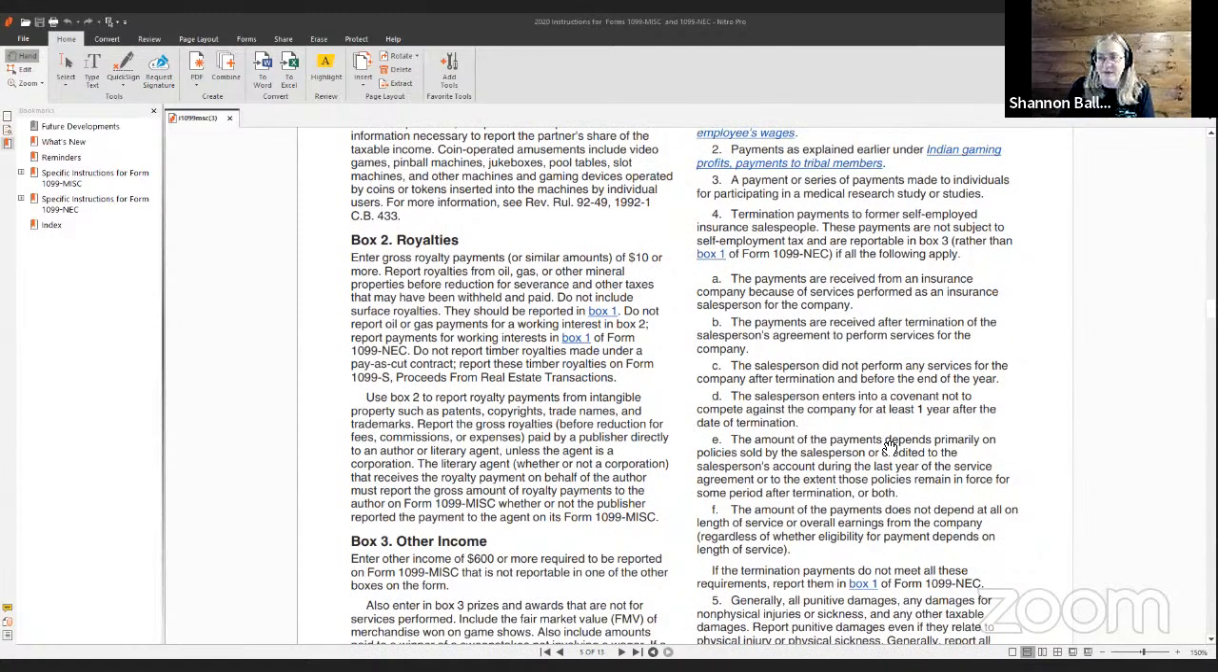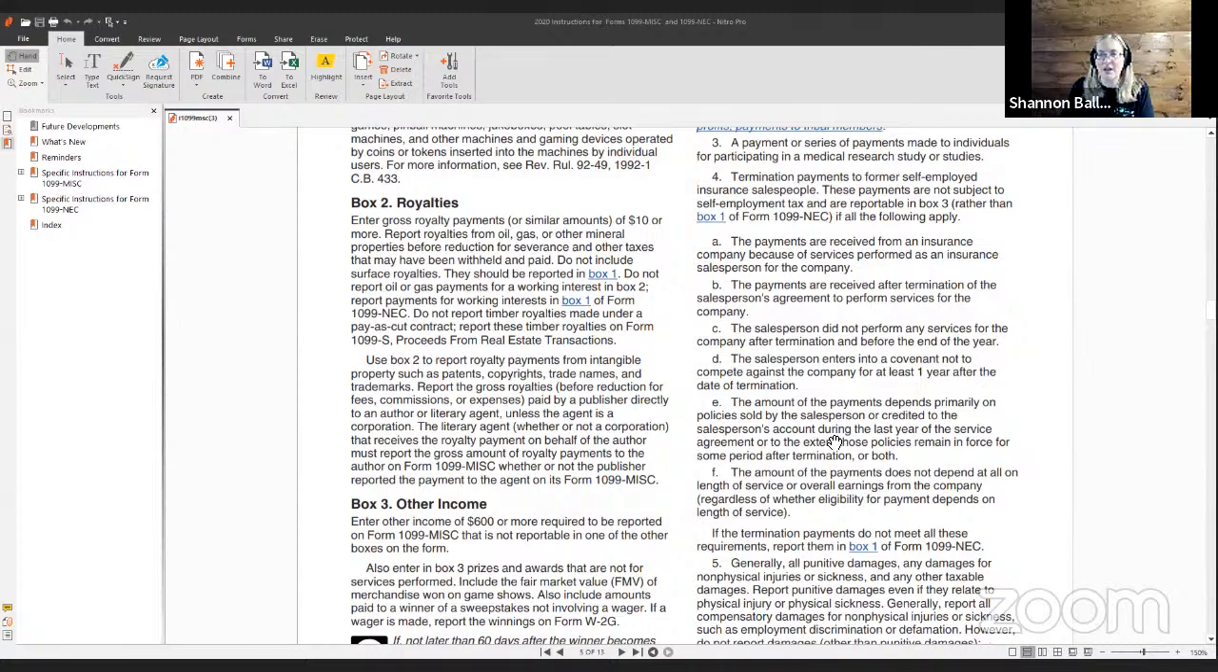The payments are received from an insurance company because of service performed as an insurance salesperson for the company, and the payments are received after termination of the salesperson's agreement to perform services for the company, and the salesperson did not perform any services for the company after termination and before the end of the year, and the salesperson enters into a covenant not to compete against the company for at least 1 year after the date of termination, and